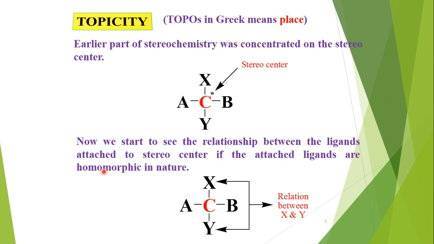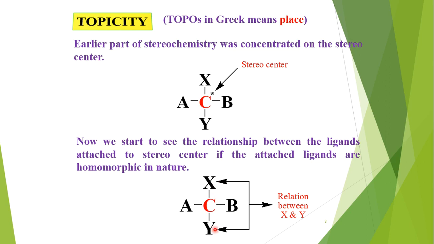If the attached ligands are homomorphic in nature, so we have that type of compounds or molecules which may contain a center or a carbon atom or a site on which at least two ligands or two groups or two atoms will be the same or homomorphic in nature.